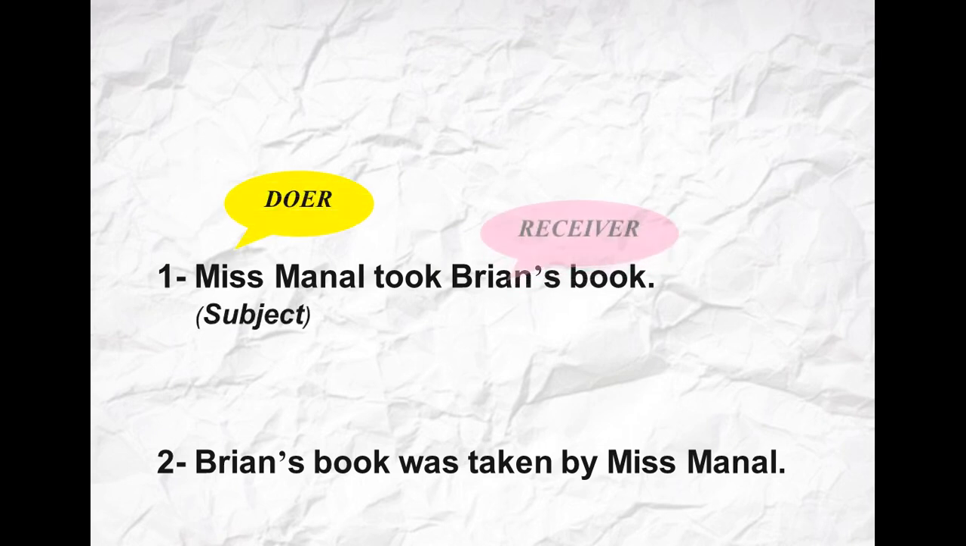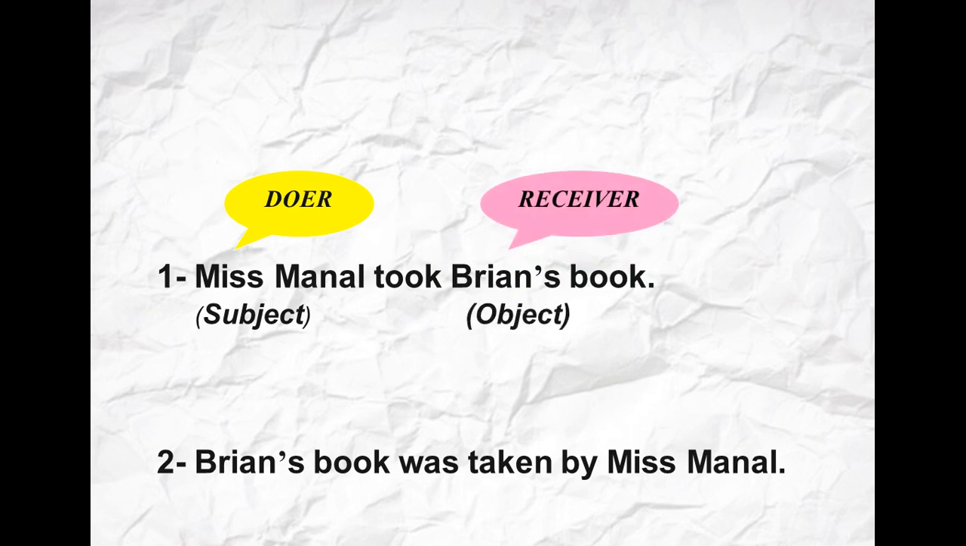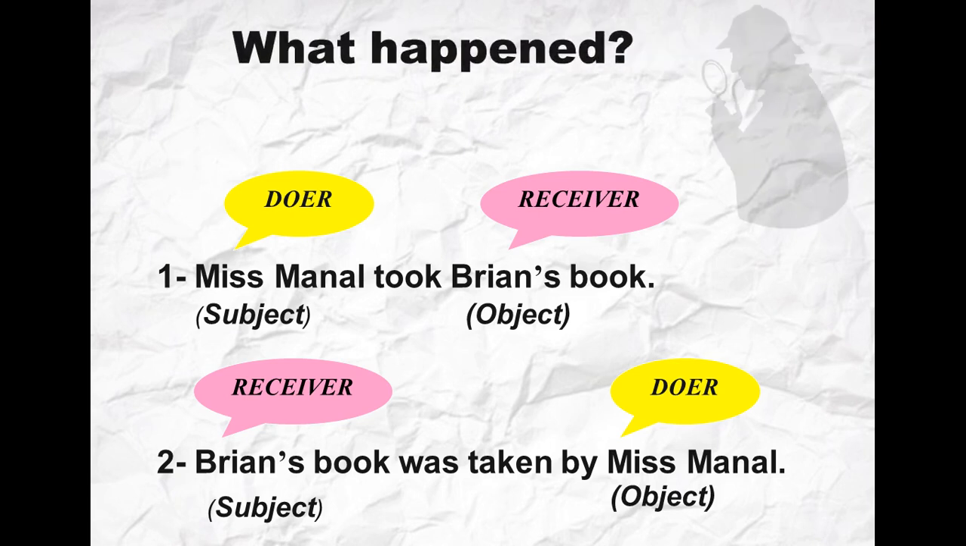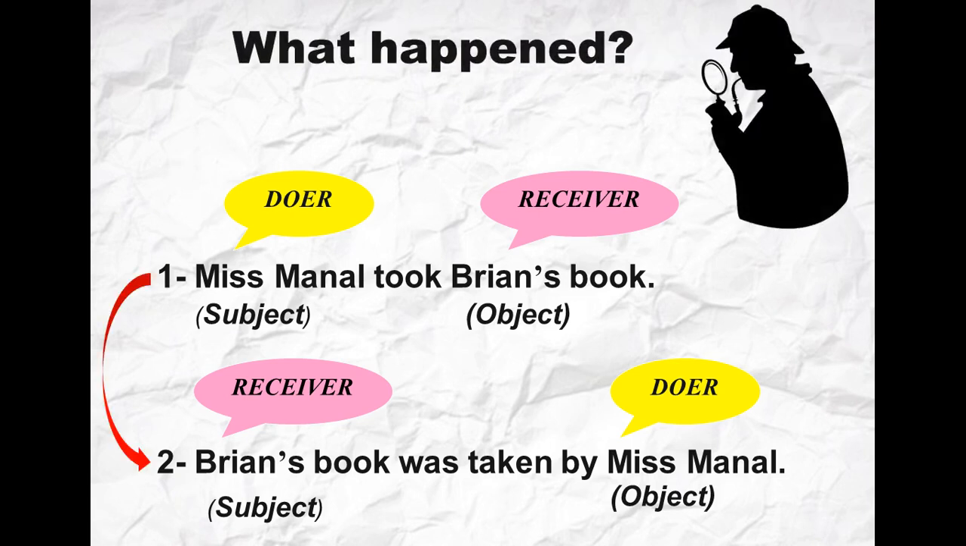First, let's define the parts of the first sentence. The doer, which is the subject, Miss Manal, and then the verb, and later comes the receiver, which is the object. In the second one, Brain's book, which was the receiver, now became the subject, and the doer comes at the end of the sentence, which became the object. My question here is, what happened to the first sentence in order to have the second one?